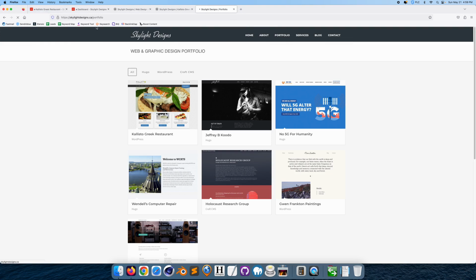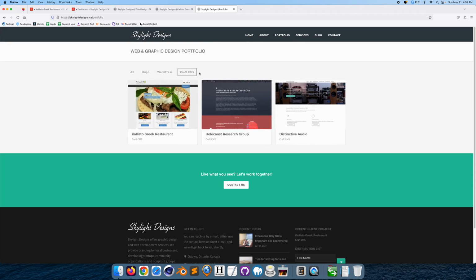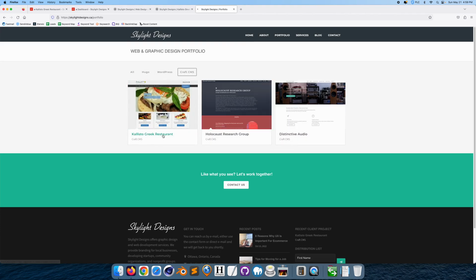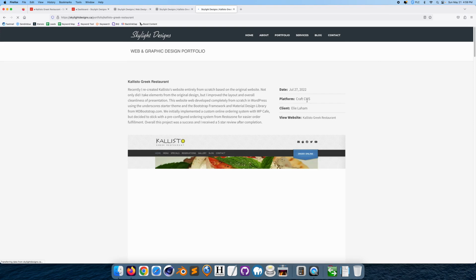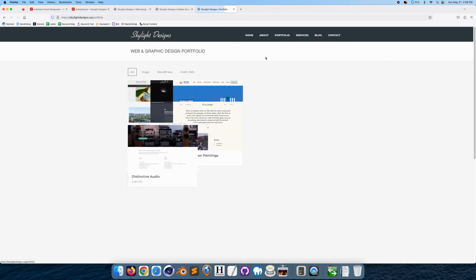portfolio and refresh the page. If I go to WordPress, it's no longer there. If I go to Craft CMS, it appears right here because now I assigned the category to Craft CMS. And if I look inside, it says the platform that it's created on is Craft CMS right here. And it's the same thing, it's just that it's filtered differently.